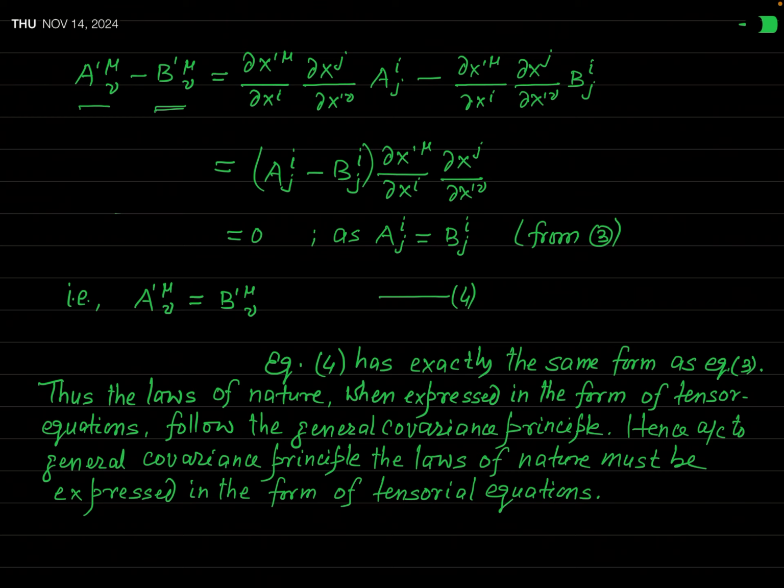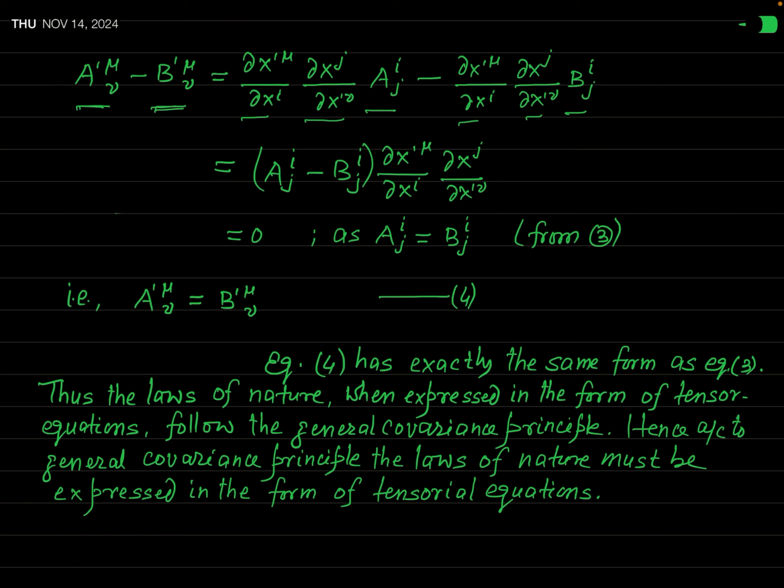If in the unprimed coordinate system the components of this tensor are aij, then a prime mu nu can be written as del x prime mu by del xi times del xj by del x prime nu times aij. And minus this, b prime mu nu can be written as bij times del x prime mu by del xi times del xj by del x prime nu.